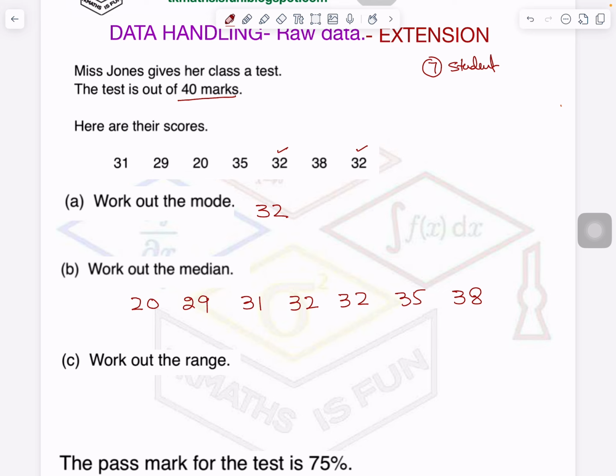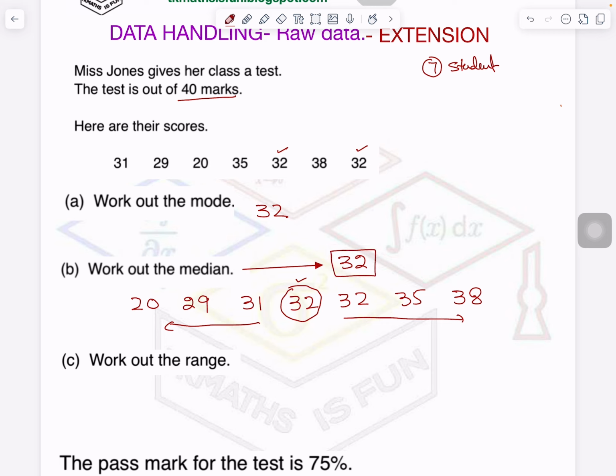Complete. Now 7 is an odd number, so there will be one central data. What is the exact central position of 7 data? Yes, the 4th place will be in the center. You can see 3 data are here and 3 data are here. You can count or use whatever technique you want, but this is the basic thing you should know: if there are 7 people standing, who is in the central position? The 4th place person. So this 32 is my median. When I answer the question, what is the median, I will just figure it out and say that number is my median.